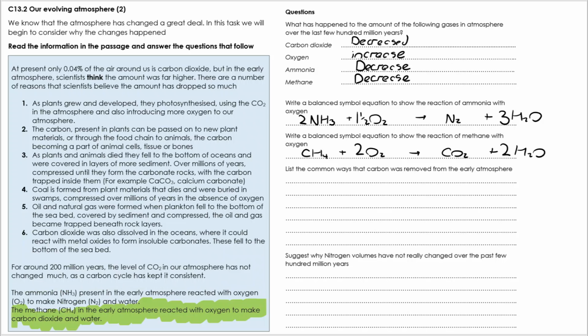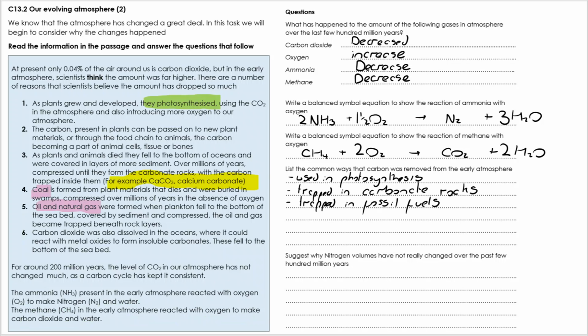And then the common ways that we can see that carbon was removed from the early atmosphere, I'm going to colour code each one here, and we can see it was used up in photosynthesis, trapped in carbonate rocks, trapped in fossil fuels, or dissolved in the oceans.